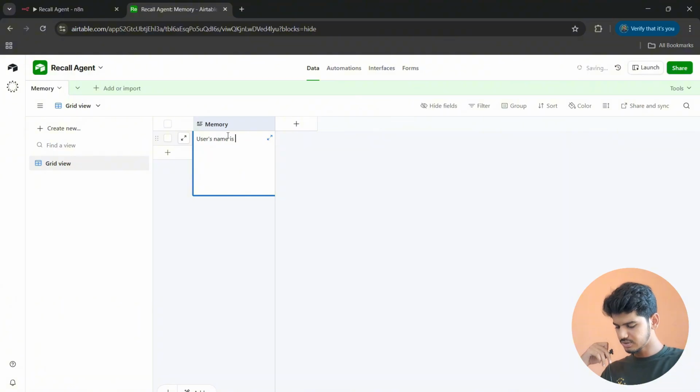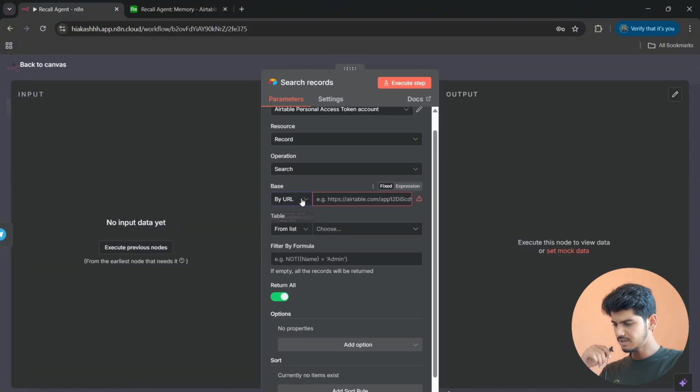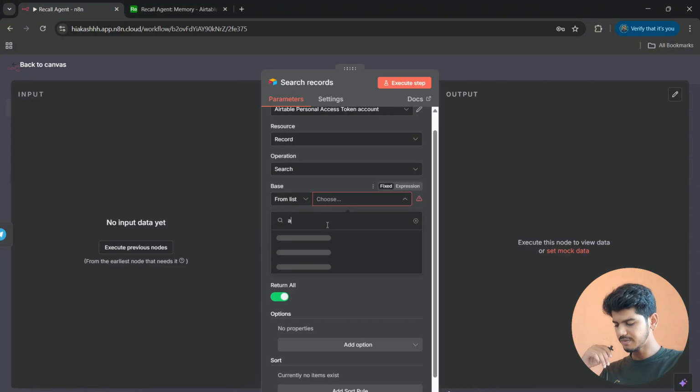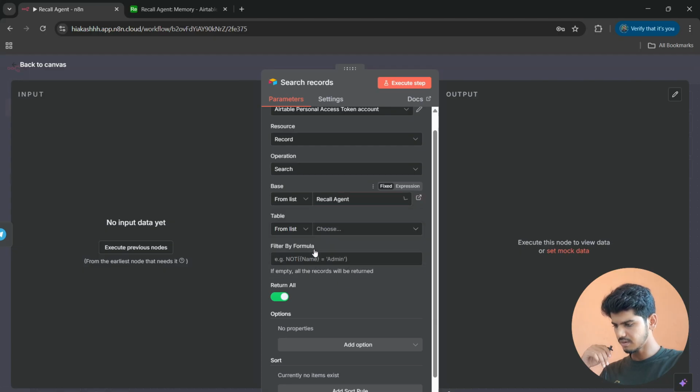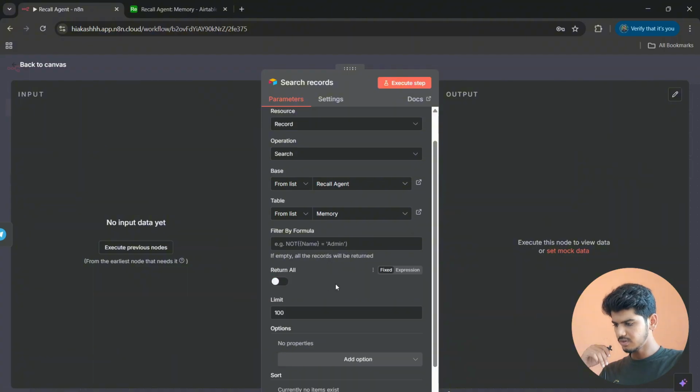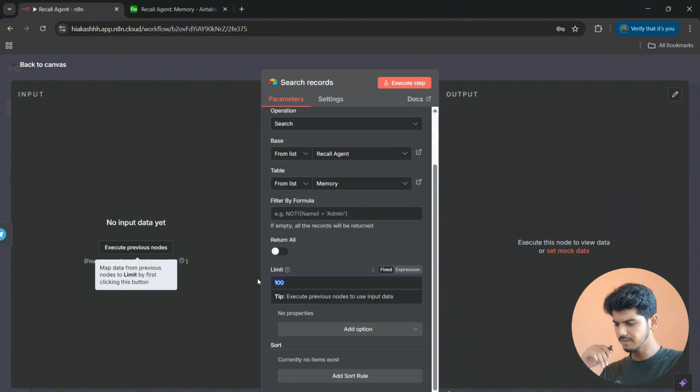User's name is Akash. Now go back to n8n, and here from the list choose recall agent, or whatever you have named your agent. So recall agent, and in table search for memory. Turn off this return all. We don't need it. Set the limit to 45. So I need only 45. So let's go for 45 only.